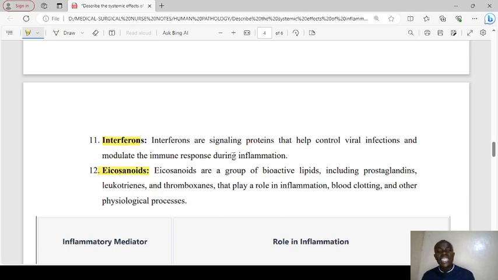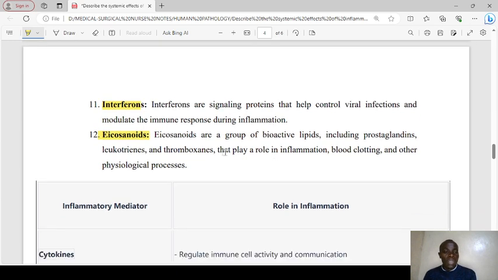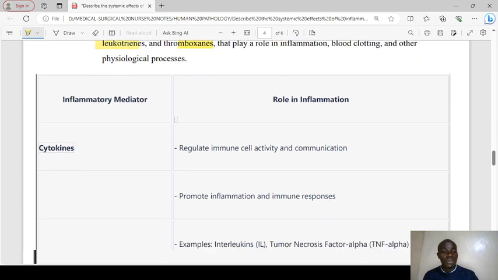Interferons are signaling proteins that help control viral infections and modulate the immune response during inflammation. Eicosanoids are a group of bioactive lipids, including prostaglandins, leukotrienes, and thromboxanes. They do play a role in inflammation, blood clotting, and other physiological processes.